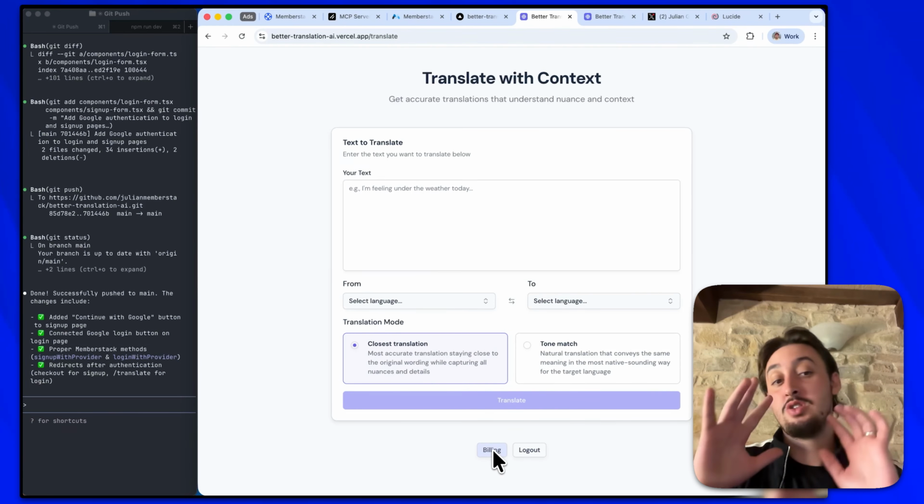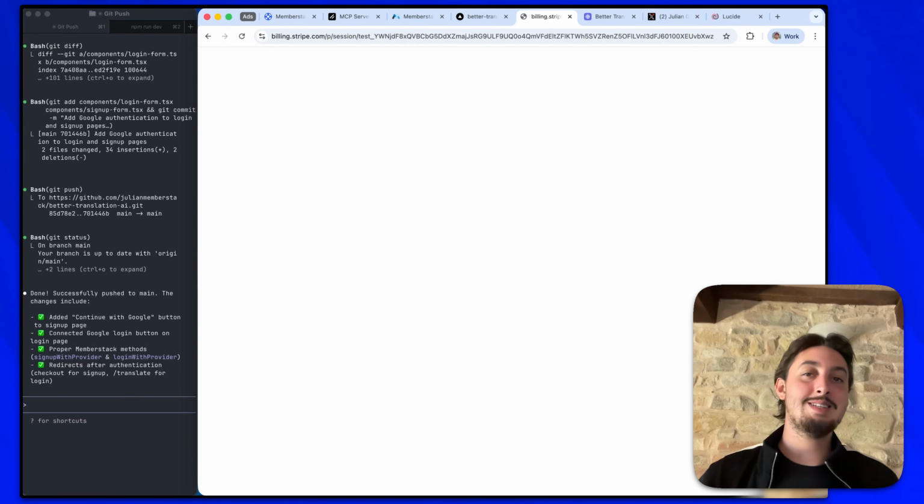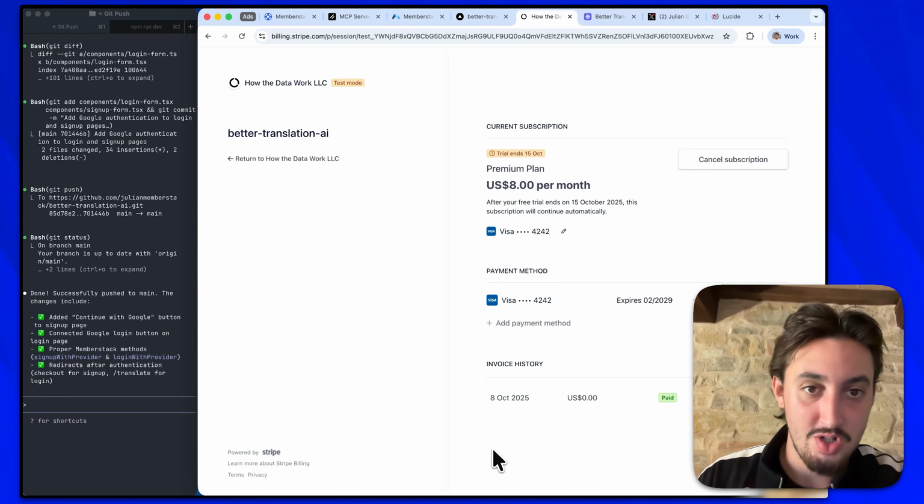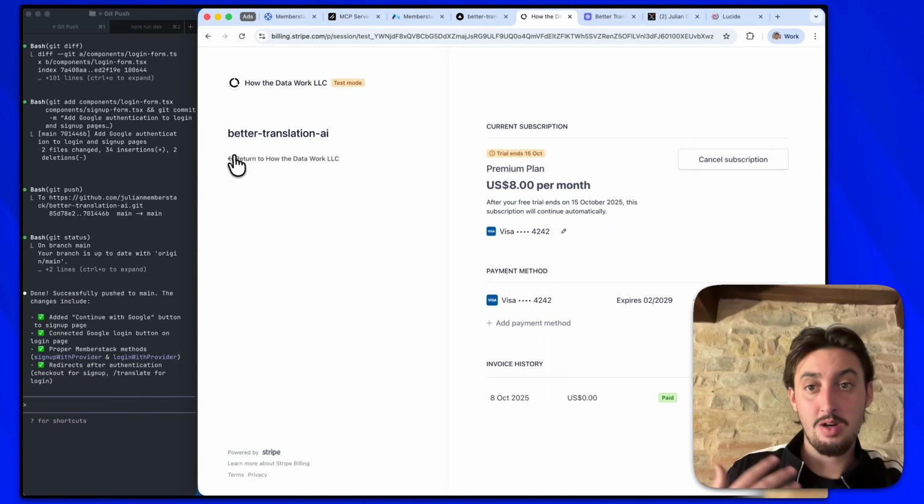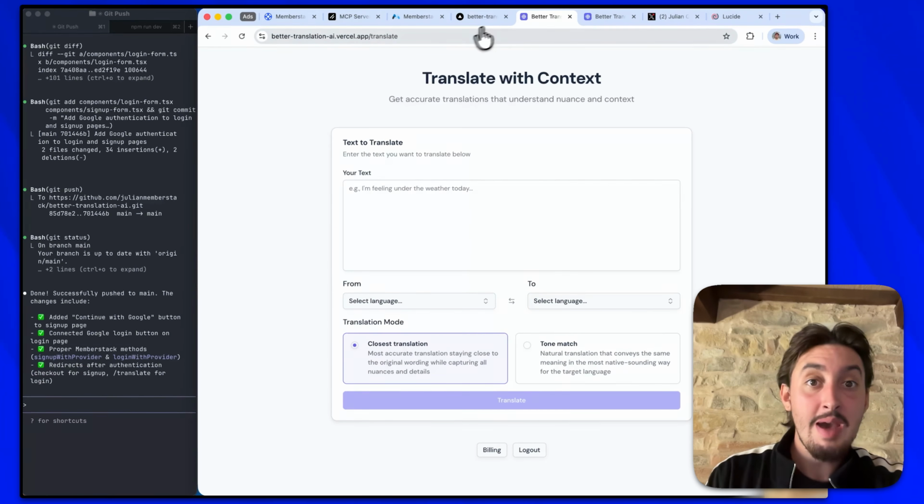Now, if I go to billing, just so we can confirm that indeed that is the exact same user, it should show me that. Okay, well, it's showing me that it has the plan. So indeed, it is the same user. That means it's good to go.